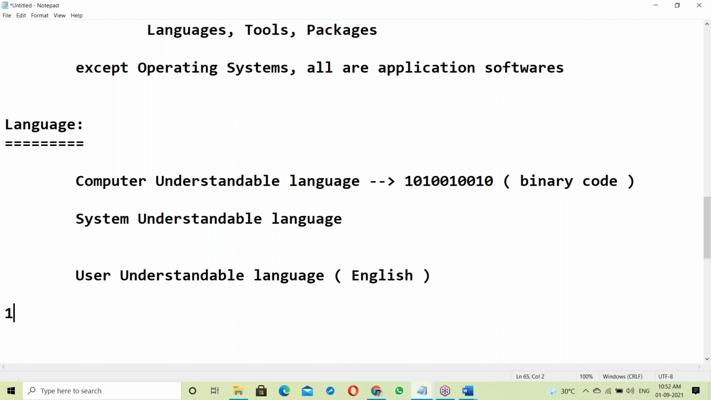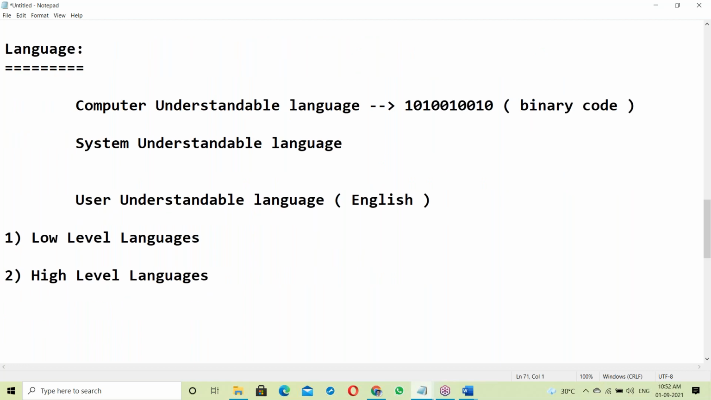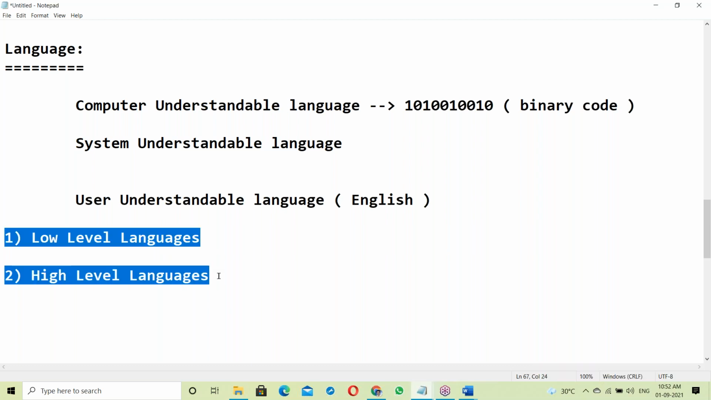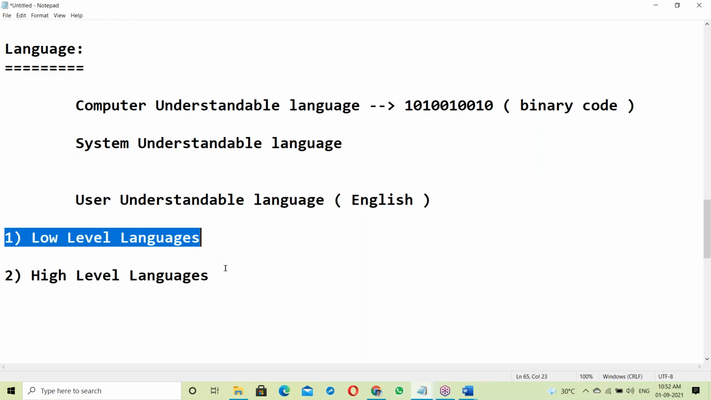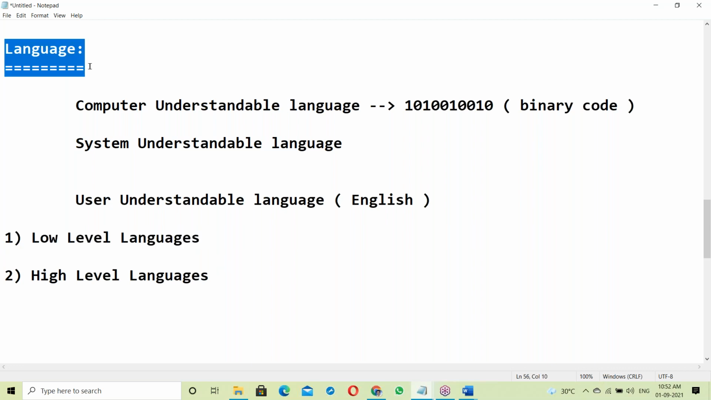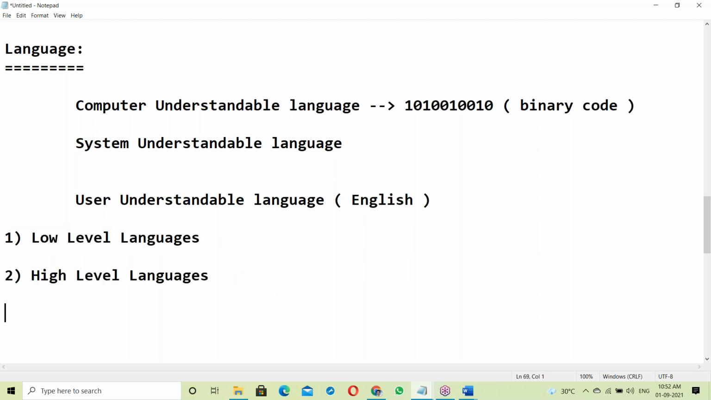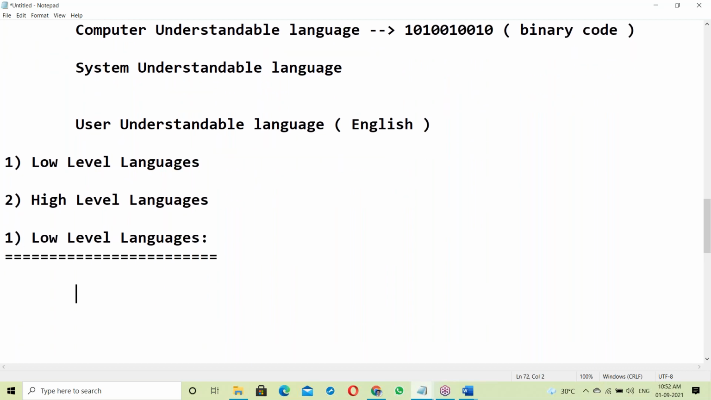So in languages, basically, there are two categories. First one, low level languages. Second one, high level languages. So what is low level language?